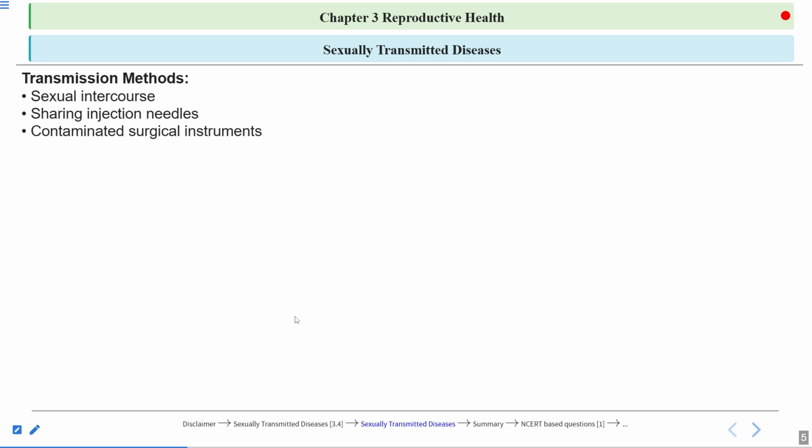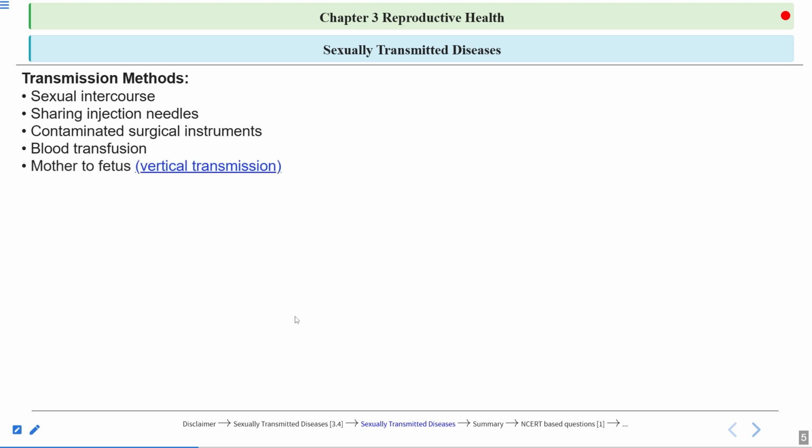Then by using contaminated surgical instruments as well. So these surgical instruments, like scissors or scalpel, should be sterilized properly, because these STDs or STIs can be spread through blood also. They are spread through body fluids also and through blood also. Then blood transfusion also.